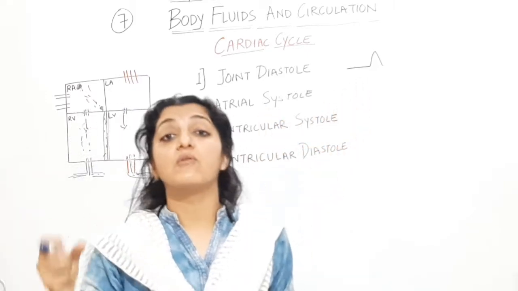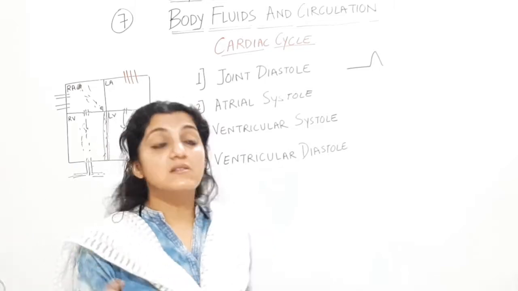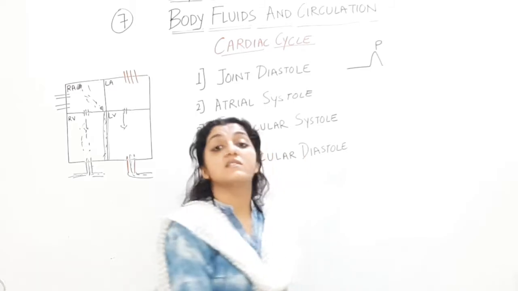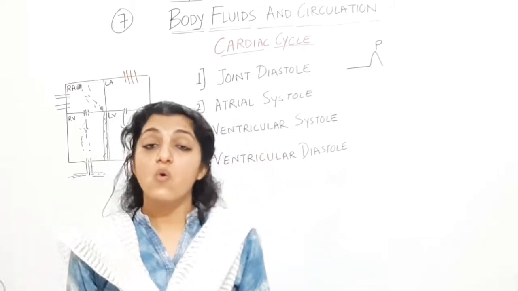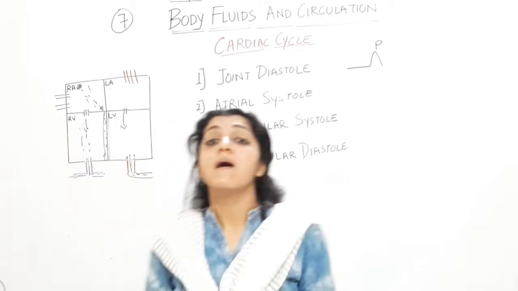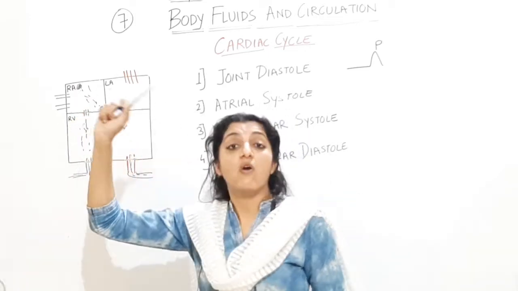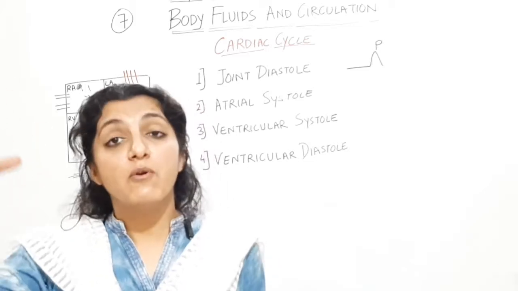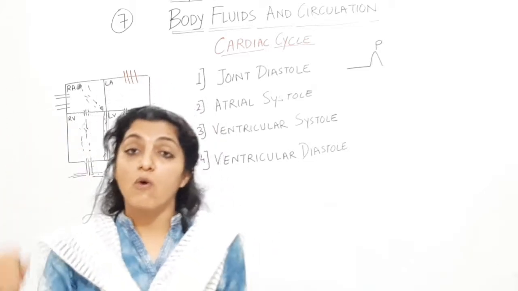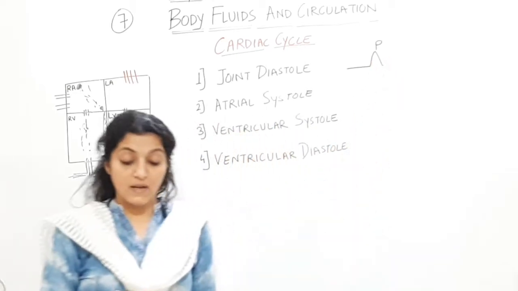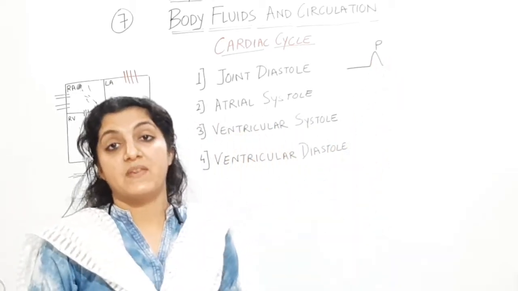Atrial contract जब हो रहा है atrial systole में, it is going to go up. This wave is a short one, a positive one. Who is producing this wave? Because of whom P wave produced हुआ है? Because of impulse generated from the SA node. There is depolarization of atria. Depolarization हुआ atria का, atria contract हुआ, this has gone up. The atrial excitability has gone up.